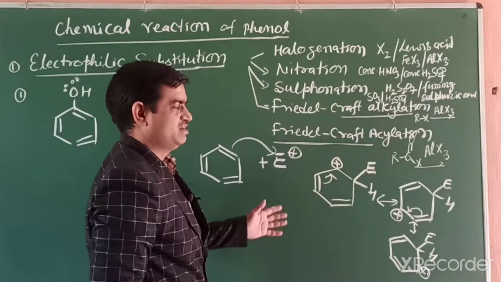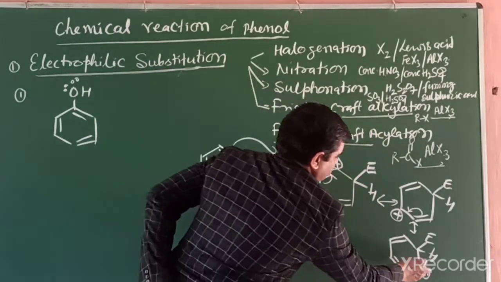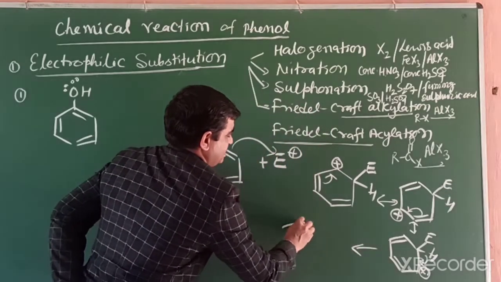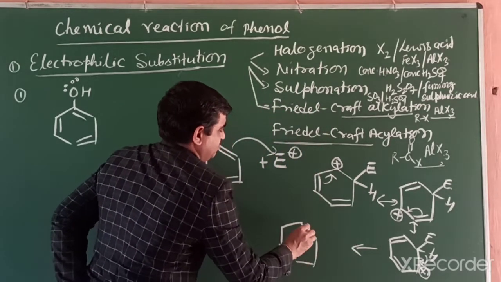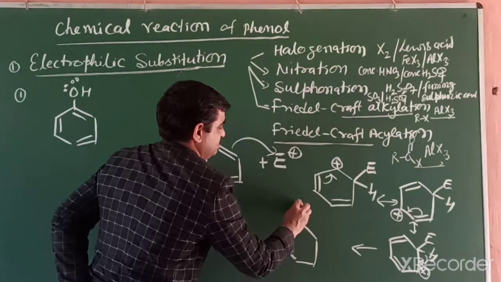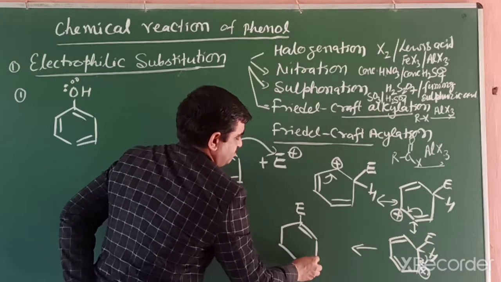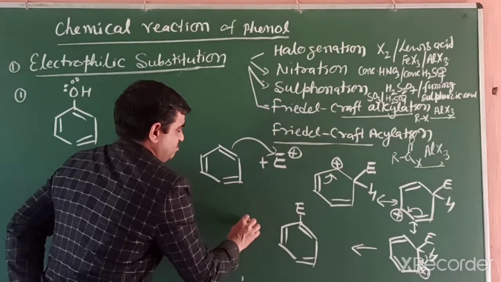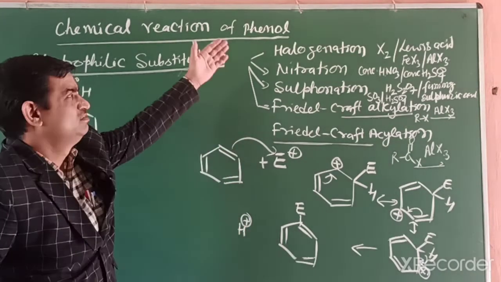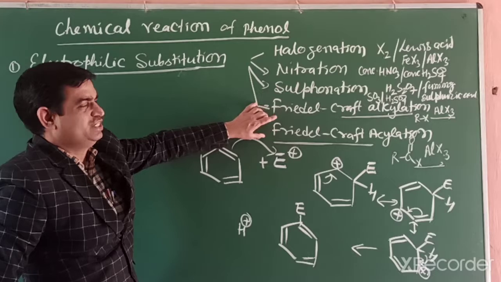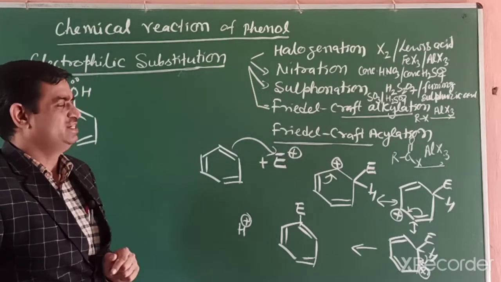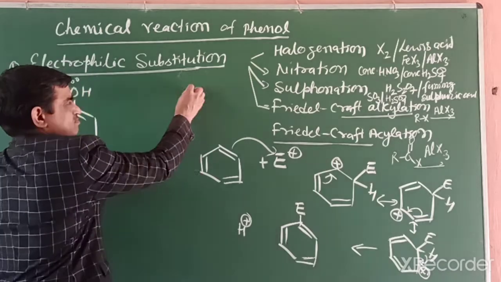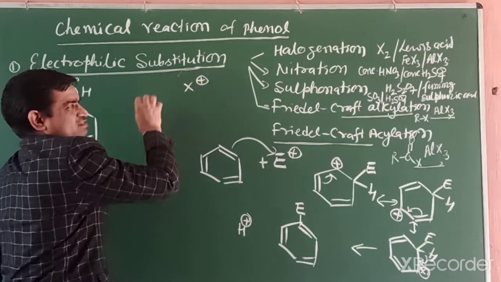Ultimately, in the last step, what happens? Removal of a proton, and we get the substituted product E. E means electrophile and H is removed. So these are the electrophilic substitution reactions, and we need a reagent. In halogenation, the electrophile is X plus.